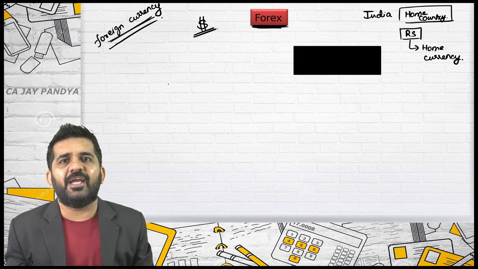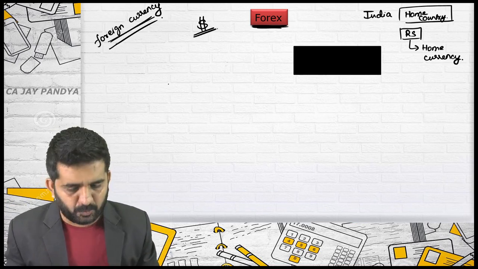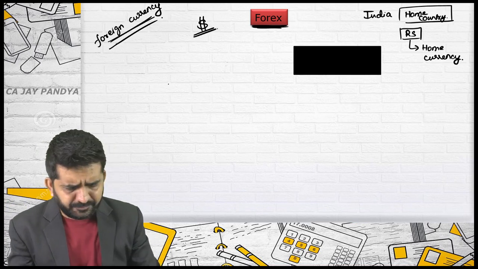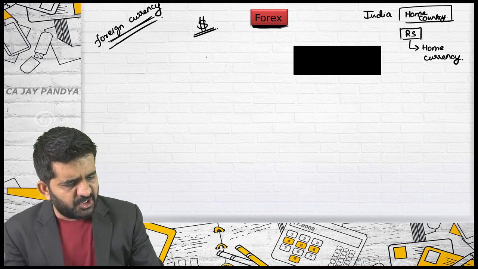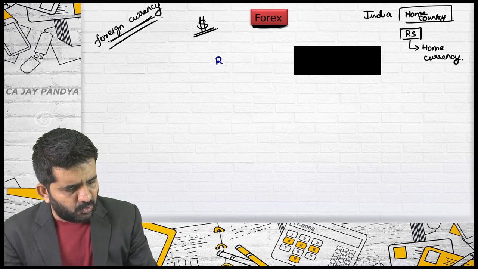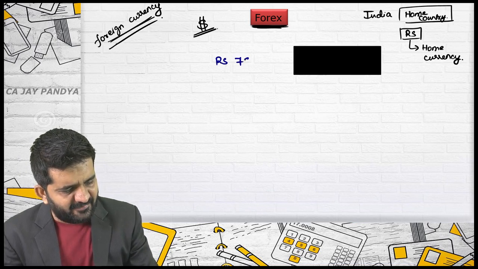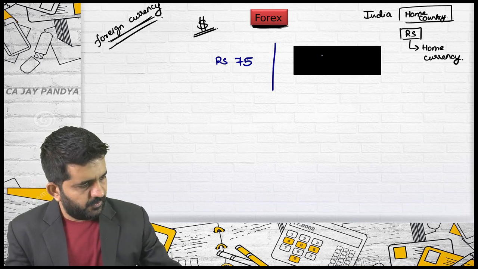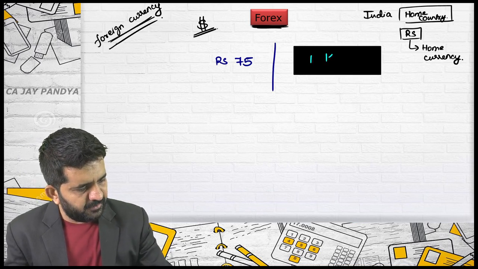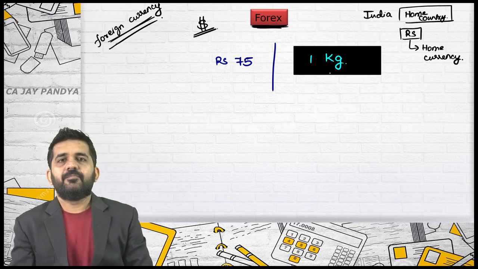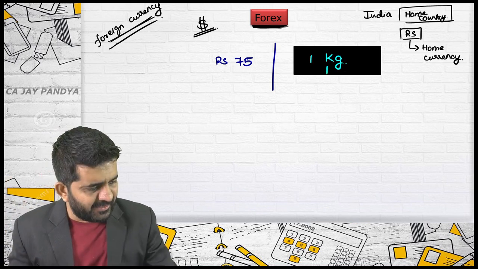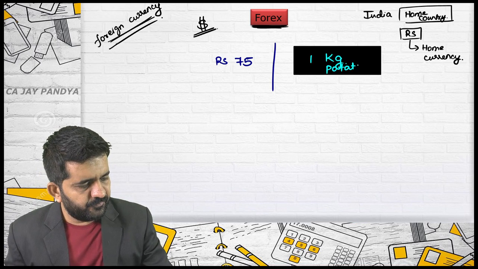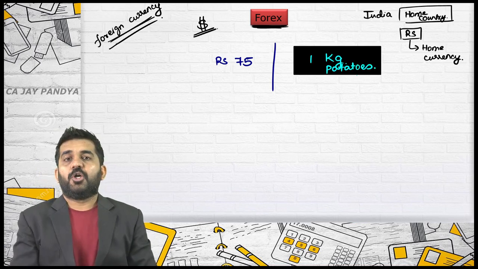I am giving you the rate of 1 kg of potatoes. Concentrate. Say 1 kg of potato is costing rupees 75 per 1 kg. This is the rate of potatoes.